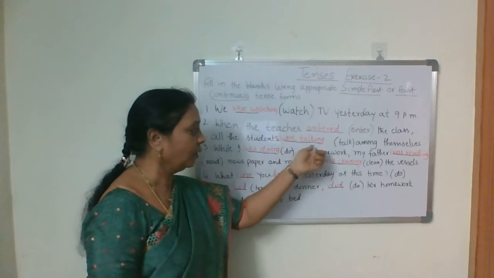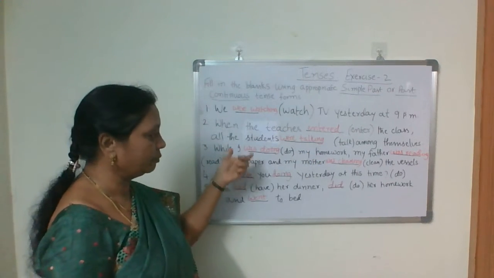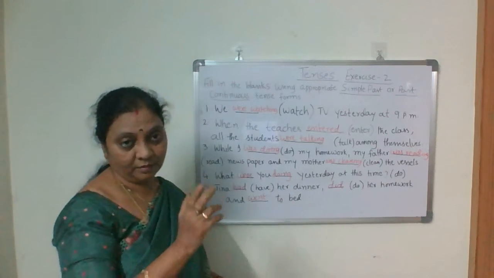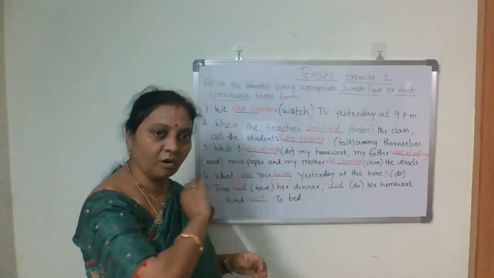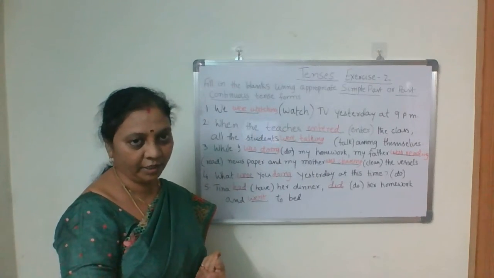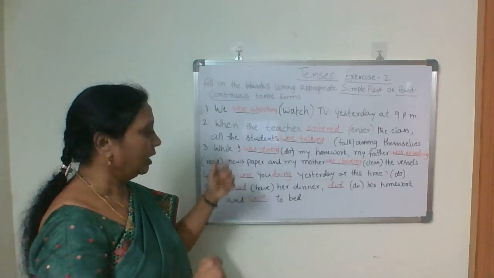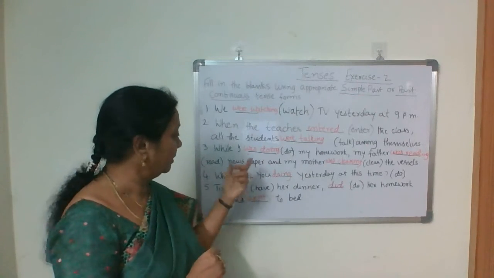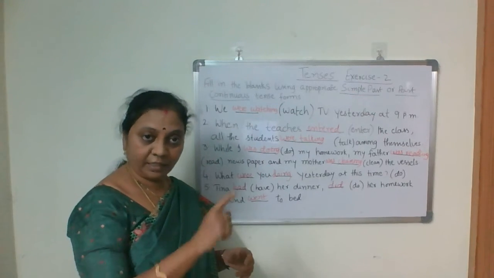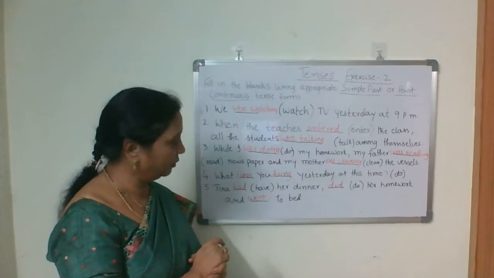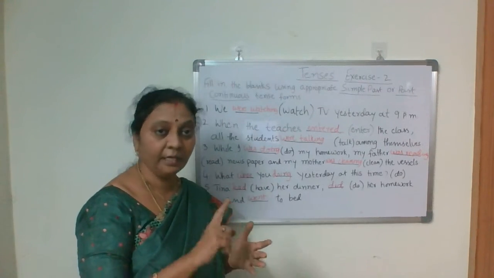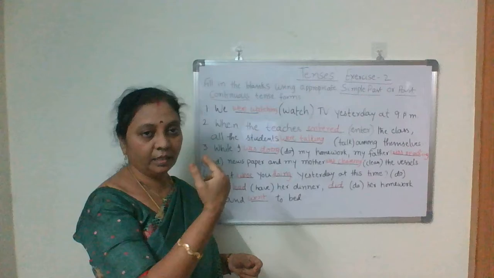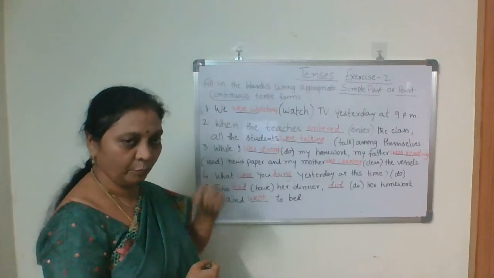While I dash my homework, my father dash newspaper and my mother dash the vessels. This is actually while, all parallel actions going on, long actions going on parallelly. Okay, so how to write them? While I was doing my homework, after I you have to write was, because first person singular. After I, he, she, it you have to write singular was. After you, we, they, plural, you have to write were, isn't it?